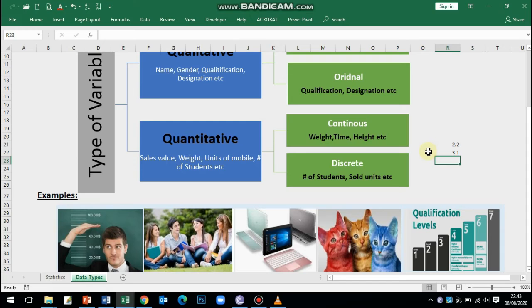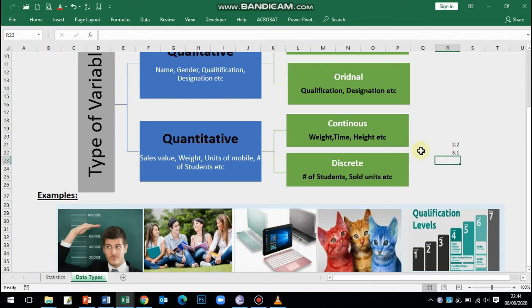Likewise, if I say in my webinar there are 250 participants, or in my class there are 3 students, I can't say I have 3.3 students or I have 3.3 friends. I have to define a certain number. All these variables are discrete variables, which means I cannot break down this number into decimals.